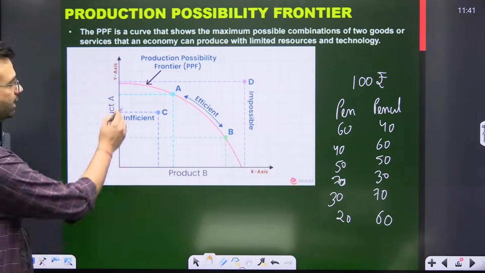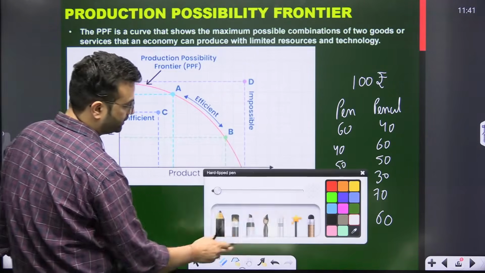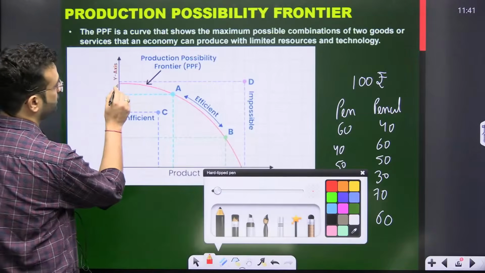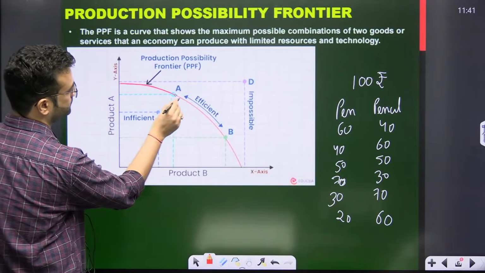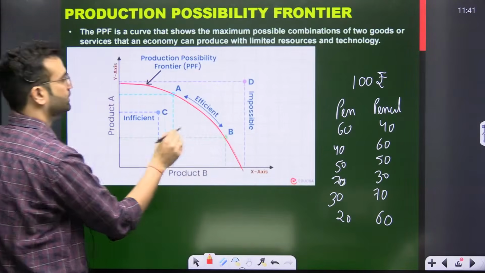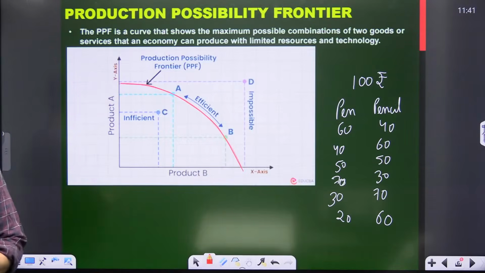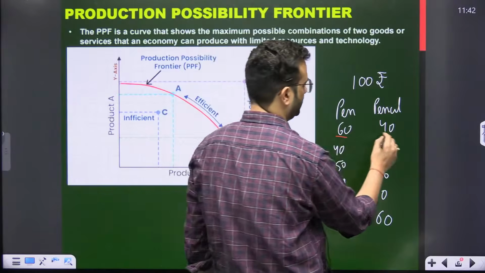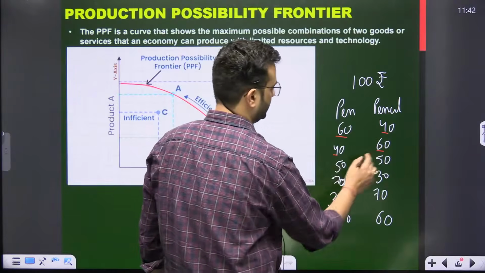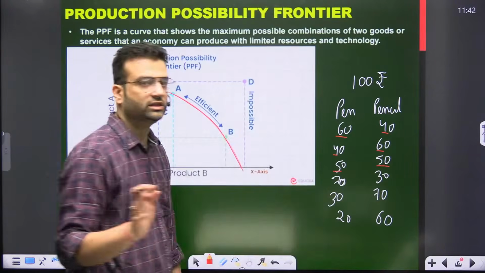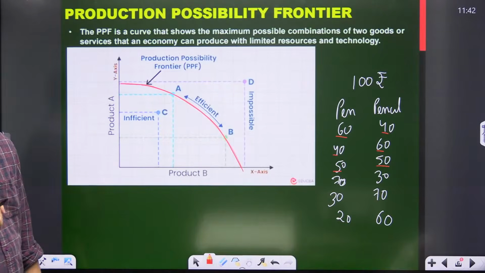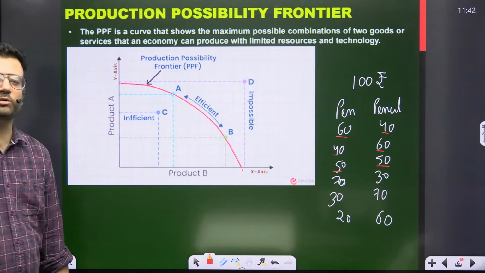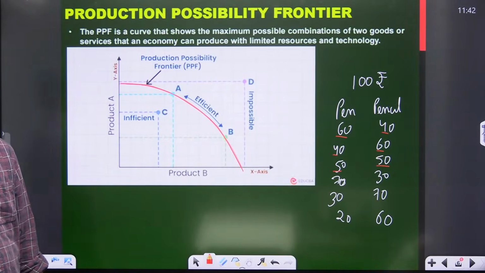So this red curve talks about efficiency. Any possible combination, 60 40, 40 60, 50 50, all these are the possible combinations that you can make, and on all these possible combinations efficiency can be attained.